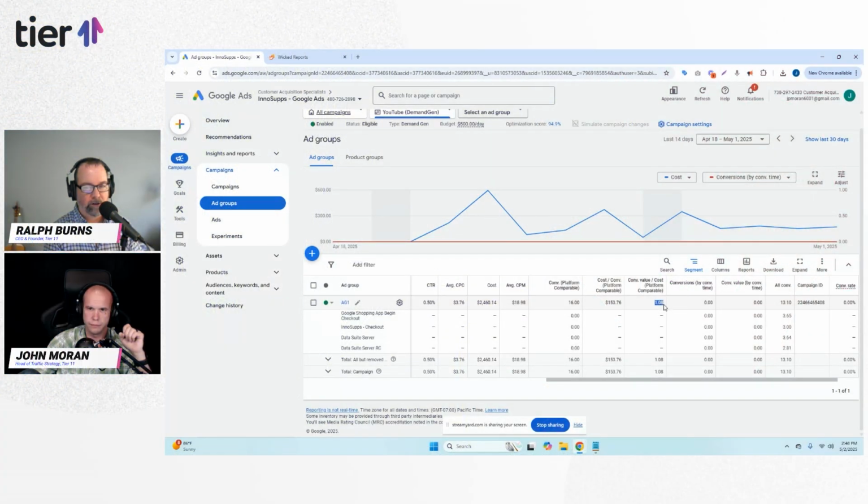For those of you who aren't familiar with this, demand gen is a YouTube platform specifically. I assume you're using the YouTube demand gen part here. We didn't say that, but I assume that is the case. You have YouTube, you have the feed, and also GSP ads. So Gmail sponsored promotions are the three demand gen platforms.